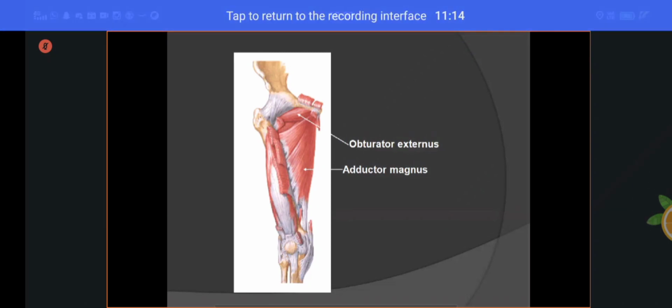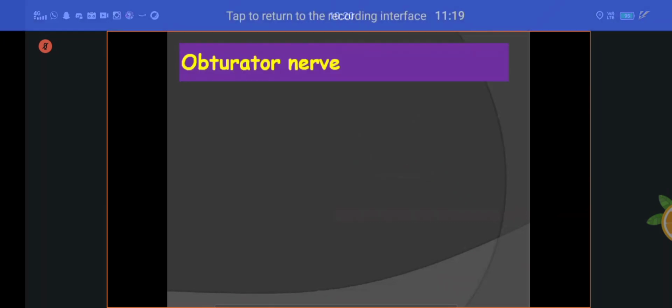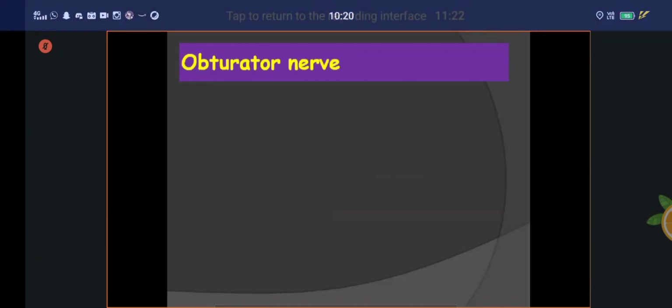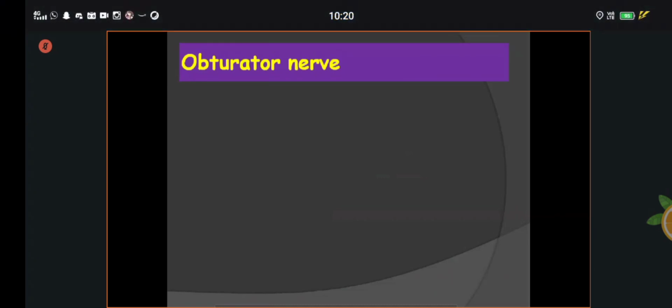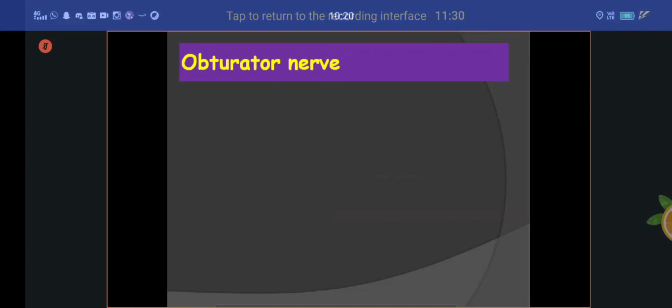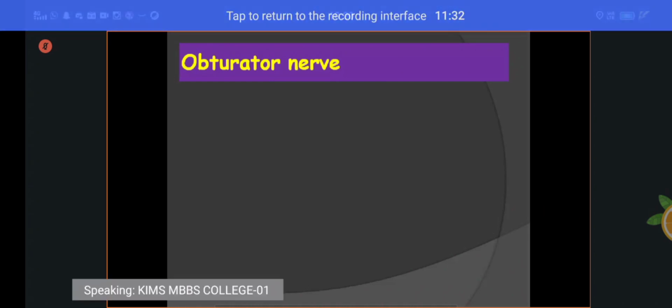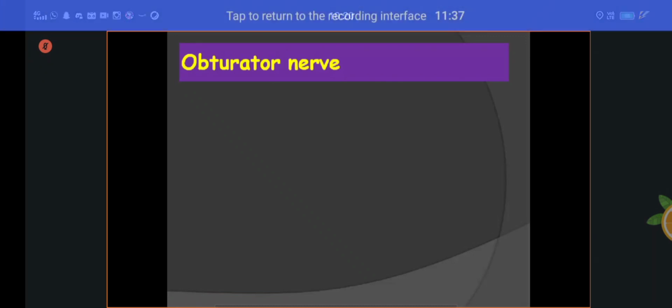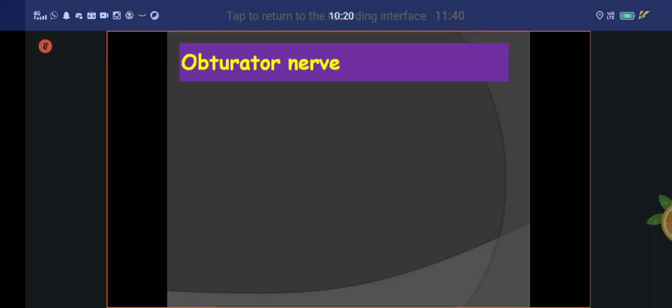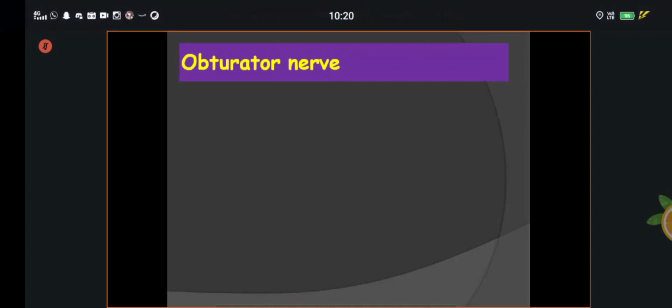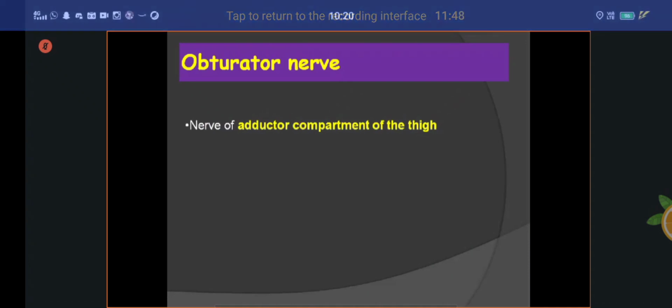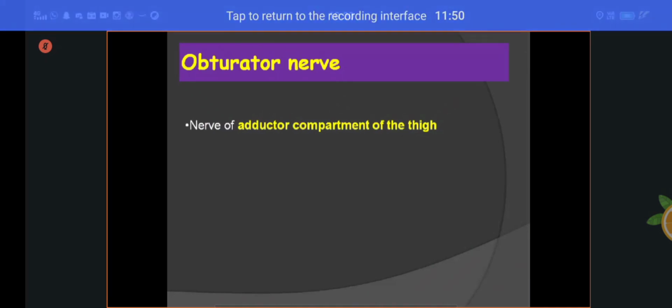Yes. Next, move to the second content, that is the nerve: obturator nerve. Understand? Now muscles are over. Next component is the nerve, especially the obturator nerve. The obturator nerve is the nerve of the medial compartment of the thigh. It supplies all the muscles of the adductor compartment.